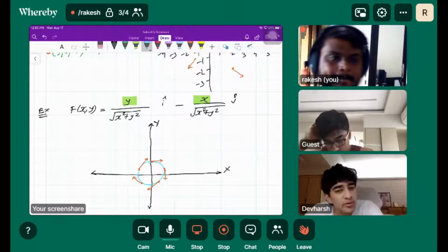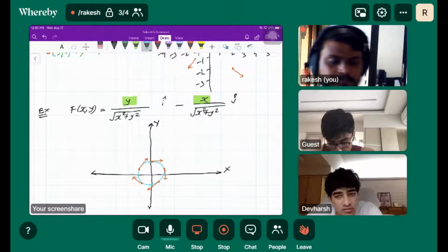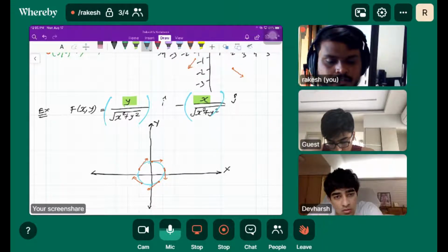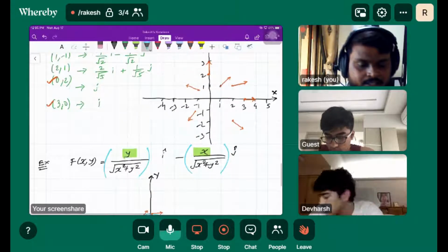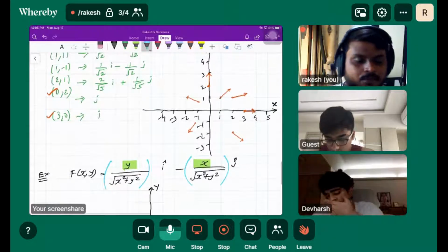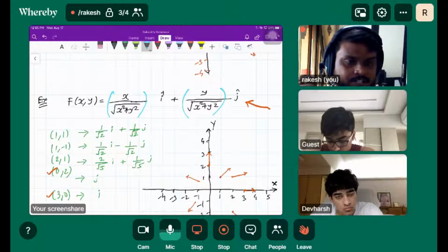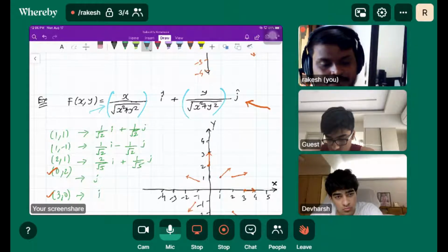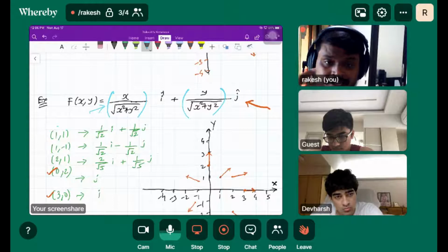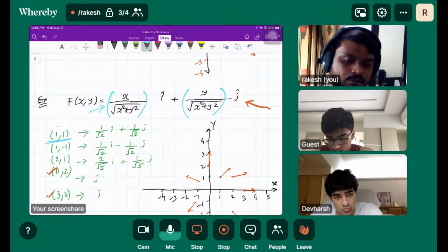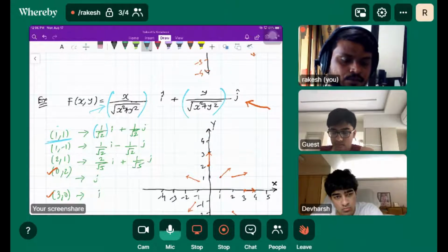Okay, so the 1 unit part, I'm not getting. What is the magnitude of this vector? If we just solve the previous example, where the vector components were x upon this plus y upon this, what was the magnitude of that vector? If we directly consider the function and plug in the values 1 comma 1, the x component is 1 over root 2 and the y component is 1 over root 2, right?